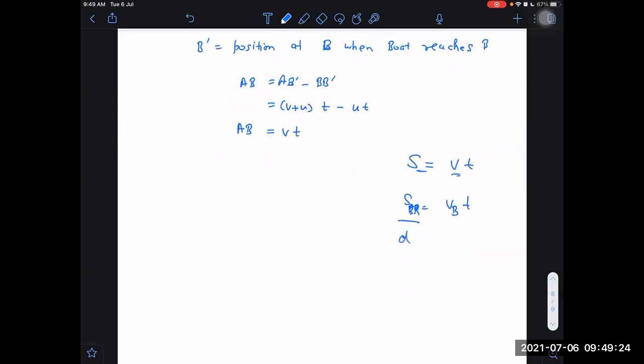This you are taking D distance only, which is in the river frame. But this you are taking V plus U, which is in the ground frame, and then you want to get the answer. Don't change these. I said in the beginning only that these two should be same. If it is BR, it also should be BR. Don't mix up the things. One thing you are taking from one frame, another you are taking from another frame, and you want to get the relation between those.